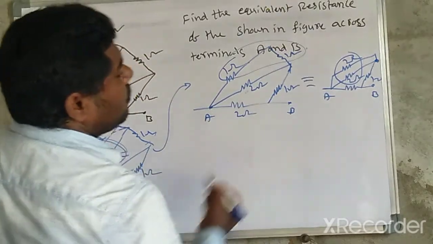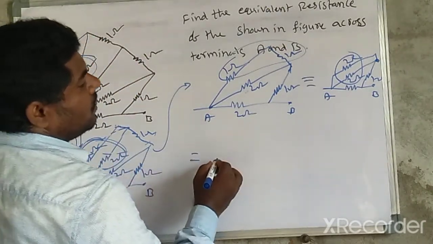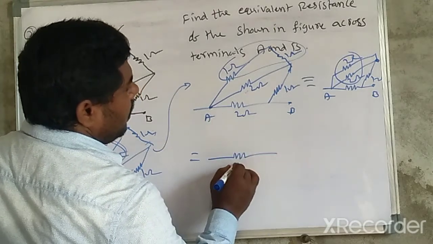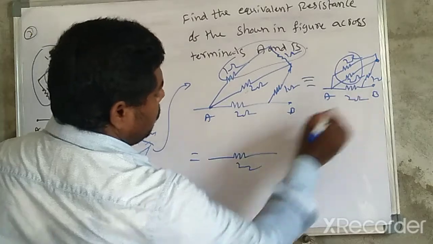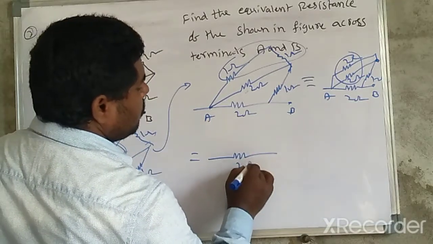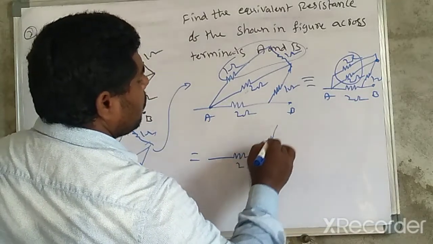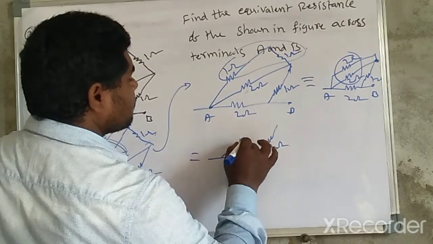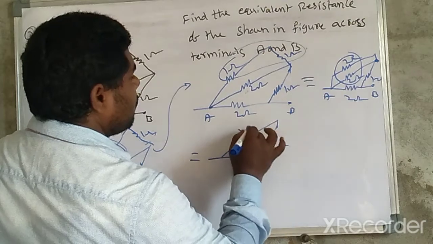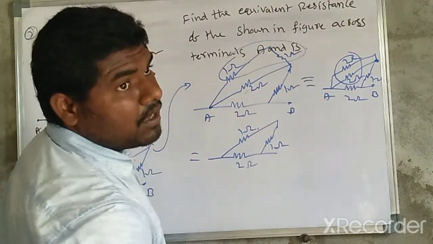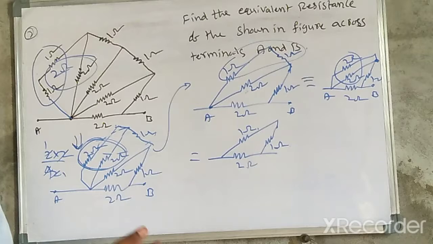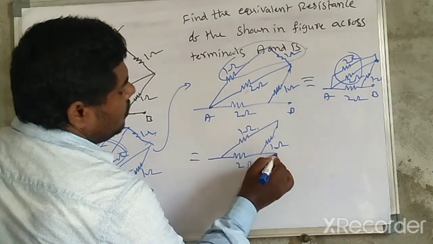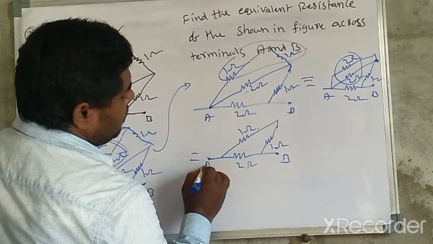So again you may draw the equivalent resistor. This is in between A and B, 2 ohm resistor. This is the 2 ohm resistor. So here the 2 ohm. Now here the 1 ohm resistor. So now here the 1 ohm resistor. 2 into 2 divided by 4. 2 into 2 is 4, 2 plus 2 is also 4. 4 by 4 is 1, 1 resistor. Now this point is B. Now this point is A.